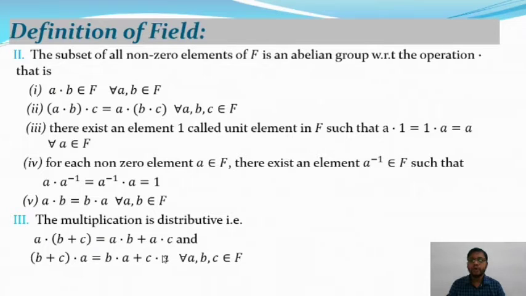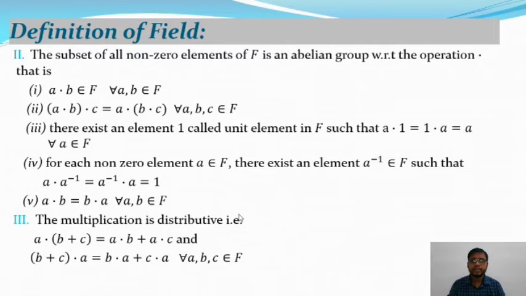So F, plus, dot are two binary operations, and F is any non-empty set, and it satisfies that (F, +) is abelian, (F, dot) is commutative, and multiplication is distributive. That means a dot (b plus c) is equal to a dot b plus a dot c, and (b plus c) dot a is equal to b dot a plus c dot a, for all a, b, c belonging to F. Then we say (F, +, dot) is a field.